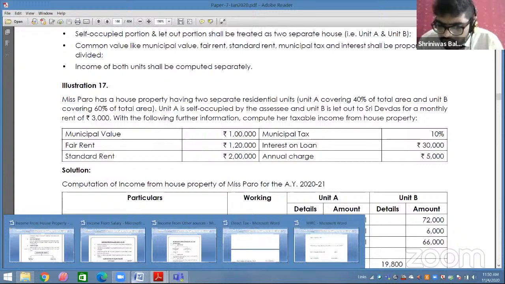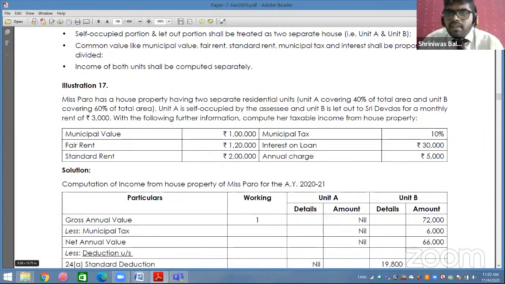Chalo, very good. Tomorrow's topics, students: salary, other sources, and probably capital gain also I will try. Business I need enough time, so I think it won't be possible tomorrow. But 3 topics we will cover. First 1 hour salary, and the remaining 2 hours other sources and capital gain. Same way we will continue. We will take doubts in the break. So I can assume all of you are clear with